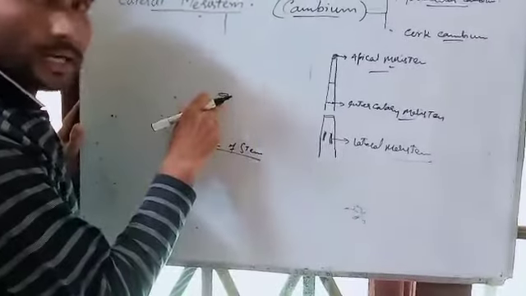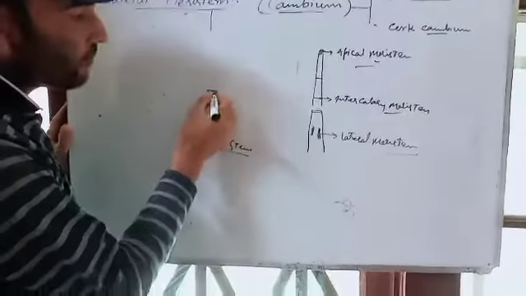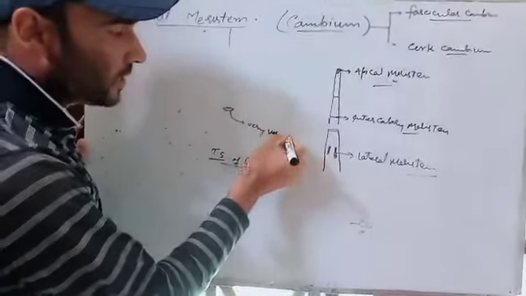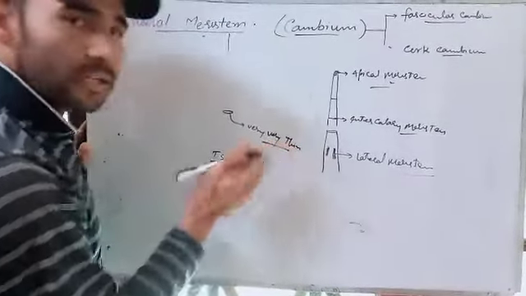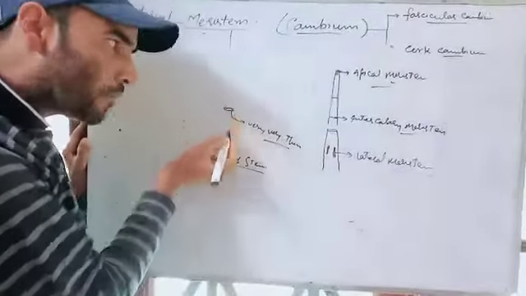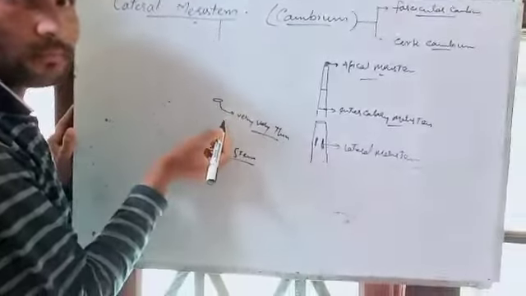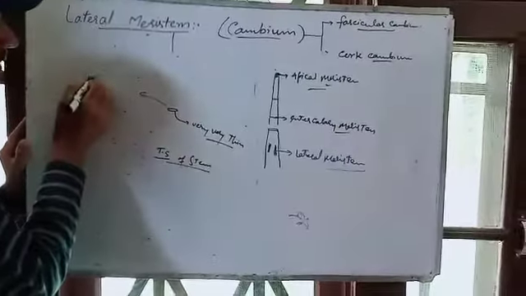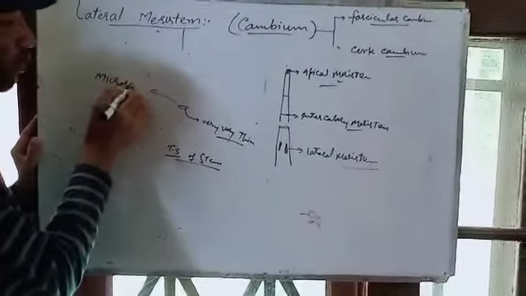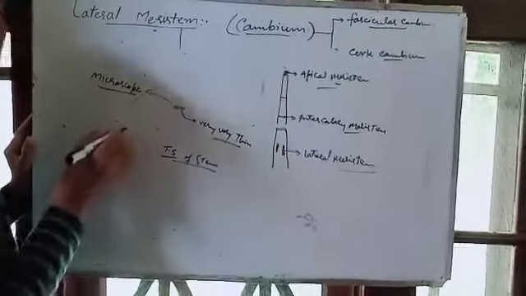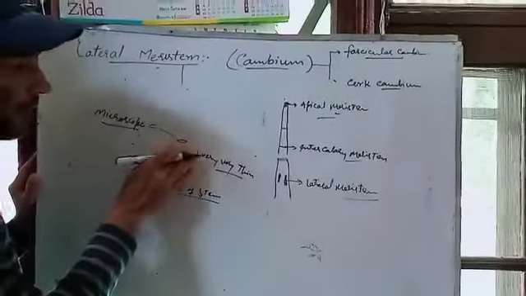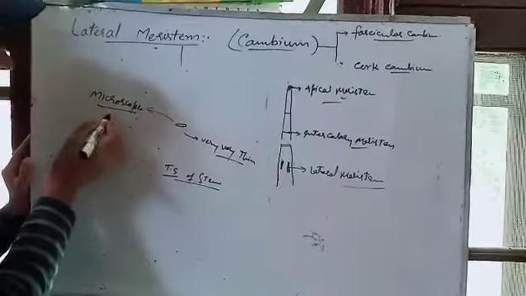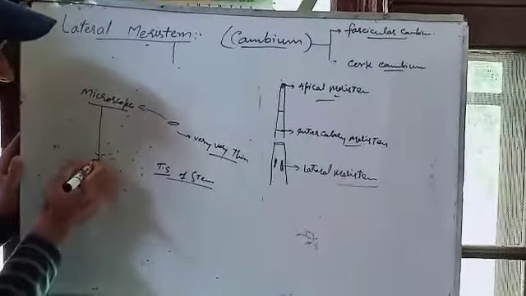This slice is very, very thin, as thin as light can pass through it. I will put this piece under the microscope and observe it.